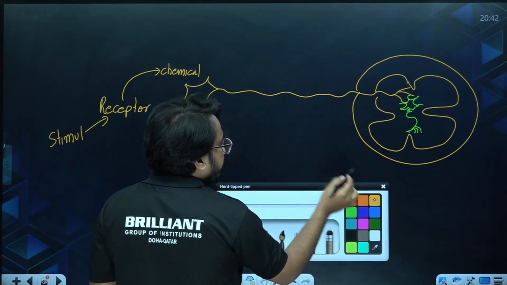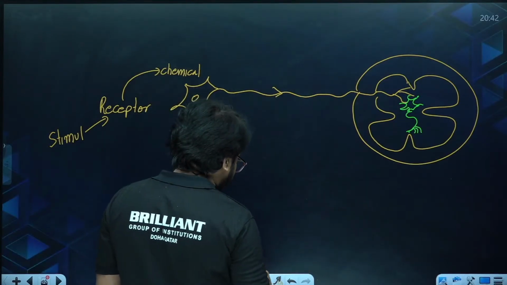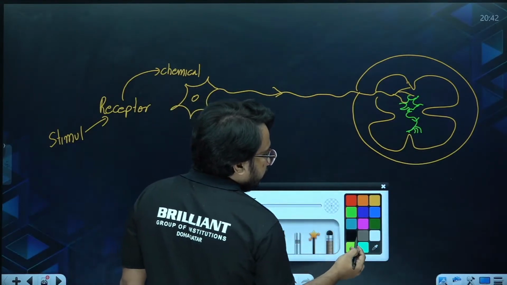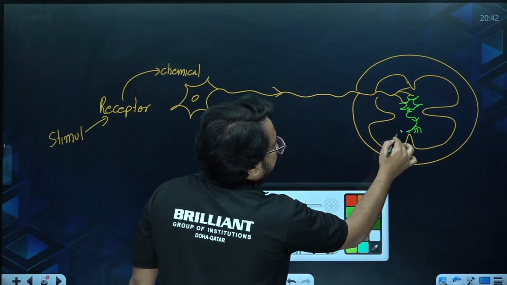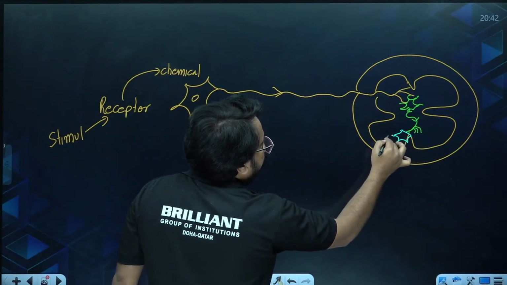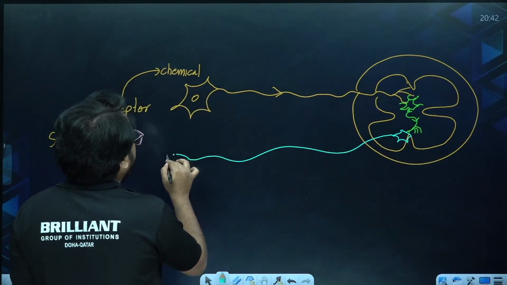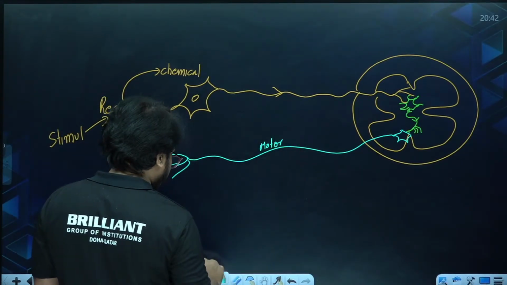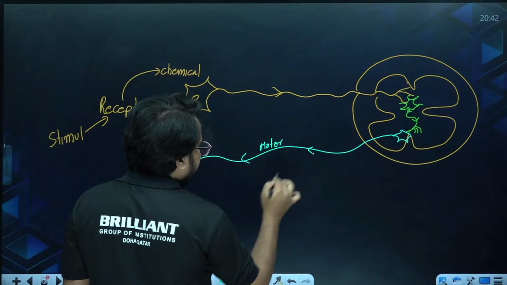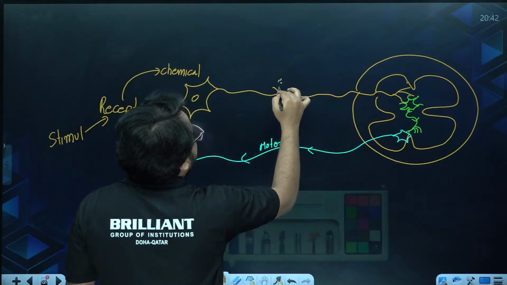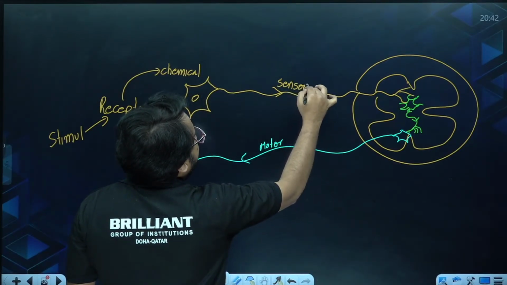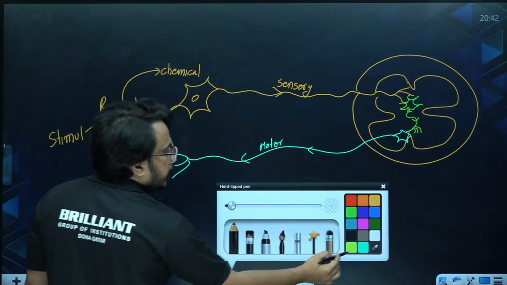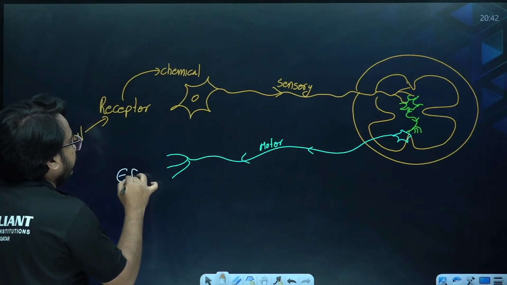From the sensory neuron the message goes to the spinal cord, and in the spinal cord a relay neuron gives the message to the motor neuron. This one is the motor neuron, and this represents the sensory neuron carrying the sensory impulse. The relay neuron connects them, and the message comes to the effector.